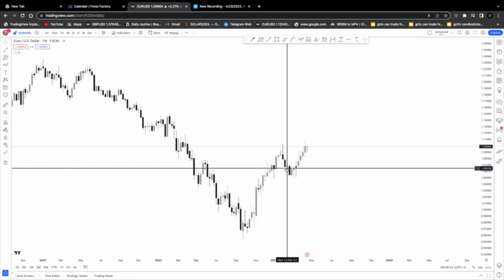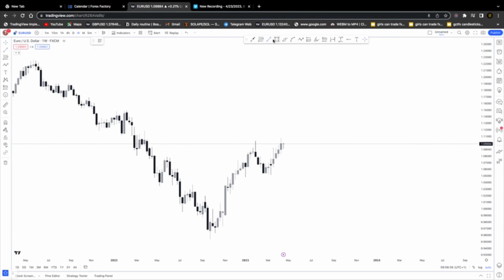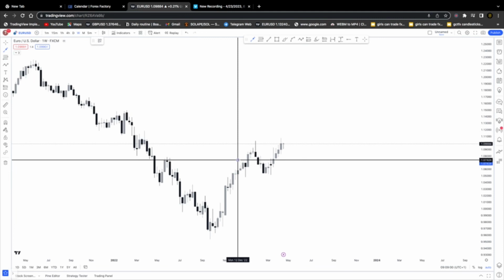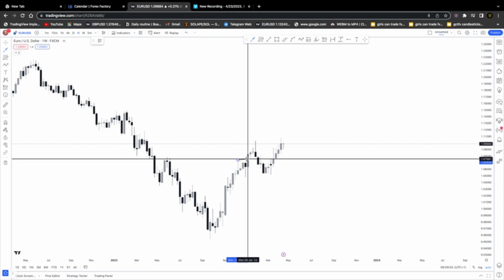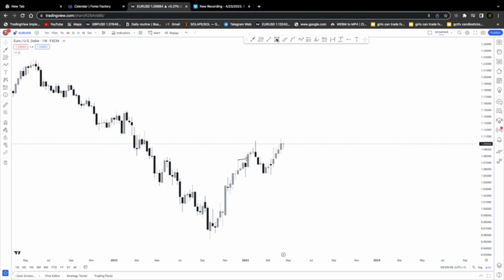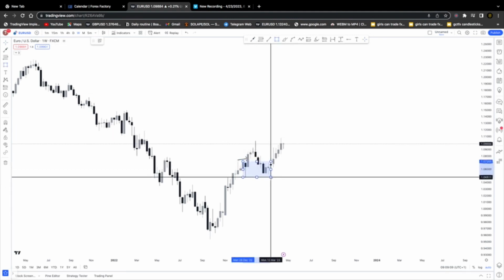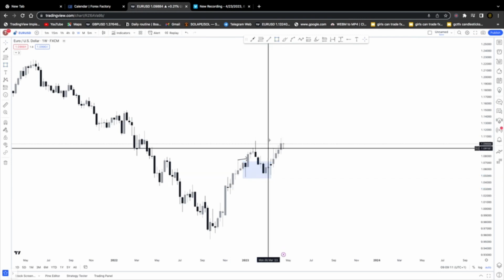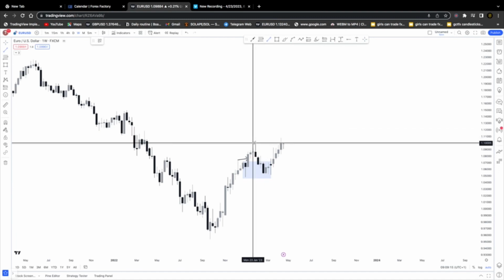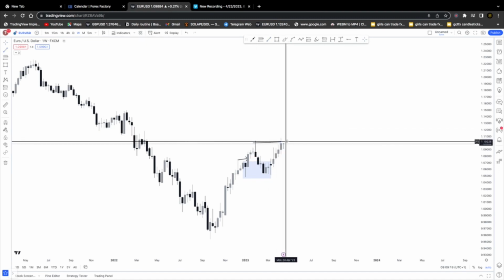We want to look at the current market price action. We are in a bullish retracement because we could see we have a break of structure at this level. When markets got that high, we had break of structure, and we also had this demand zone that was created, which the market is currently reacting off. We have our demand zone that was created at this level there. The market is currently trading up from the demand zone, and we can see the market has taken out the highs at that point.